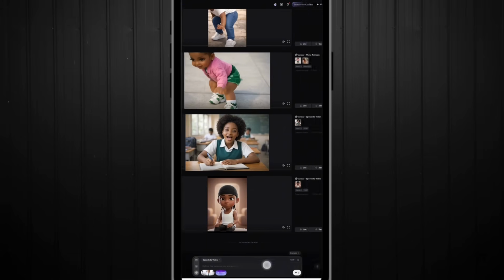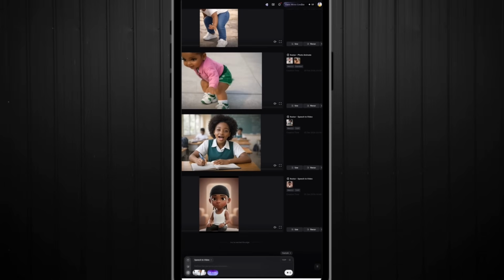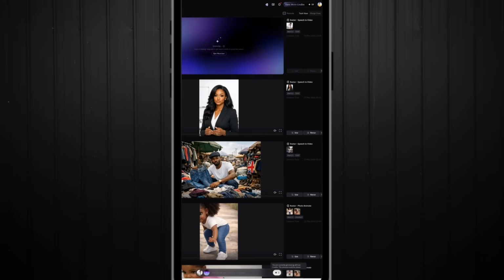So once you are done, you click on this generate button right here. Click on it and your video will start generating, all right? It will tell you that you have zero credits. And let me give you this secret tip. If you come into this software every day, they'll be giving you 10 credits, all right? So you can even come in when you are not ready to generate, so that when you are ready, you have enough credits. But if not, you will still be able to generate your images, all right?